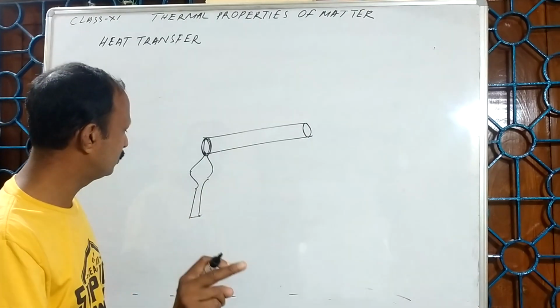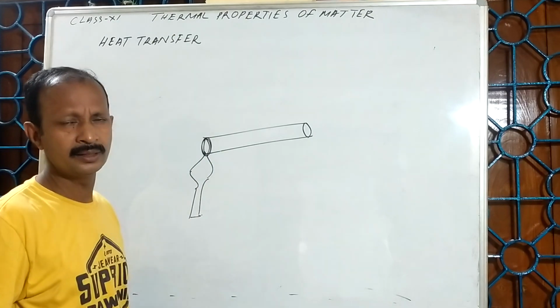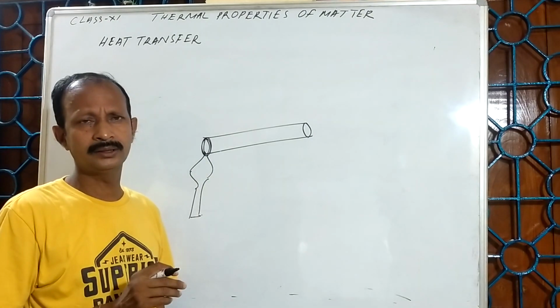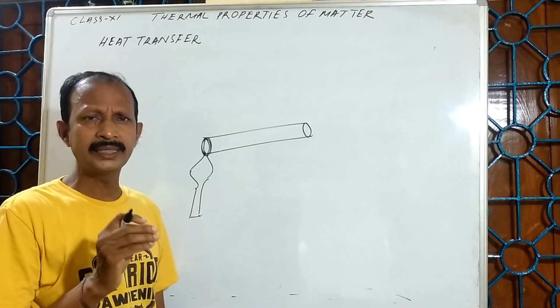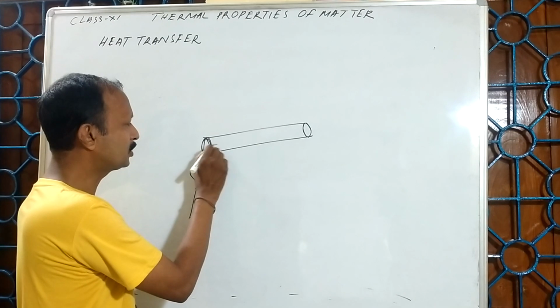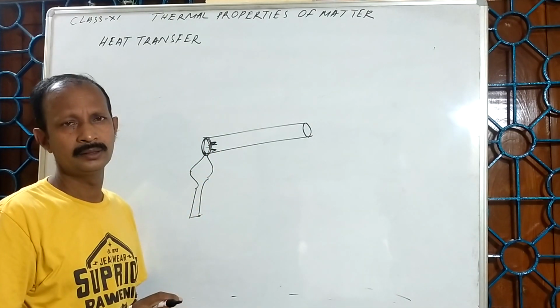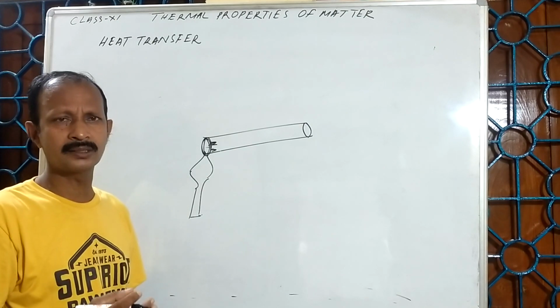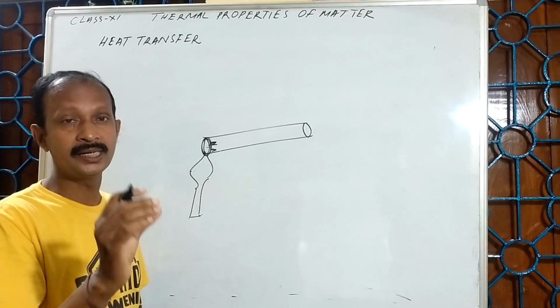As a result, the molecules present here get heat energy, their kinetic energy increases, and they start to vibrate with a higher speed. Their temperature increases because their kinetic energy increases.